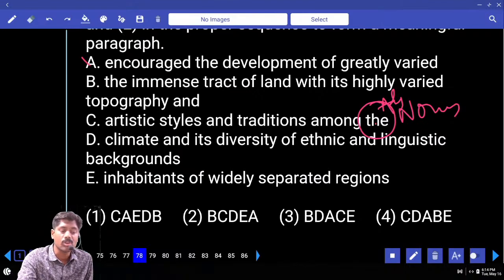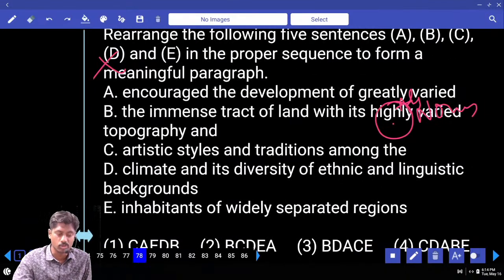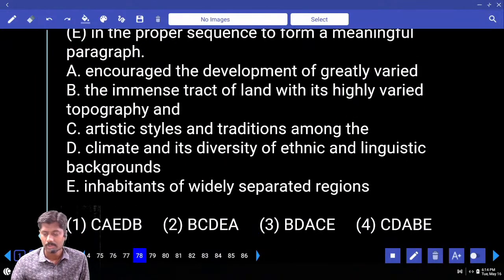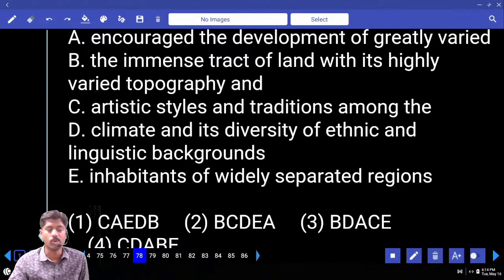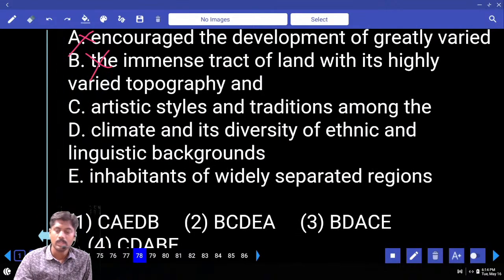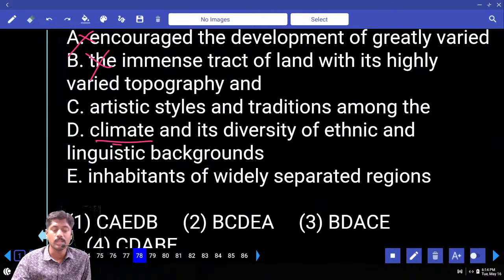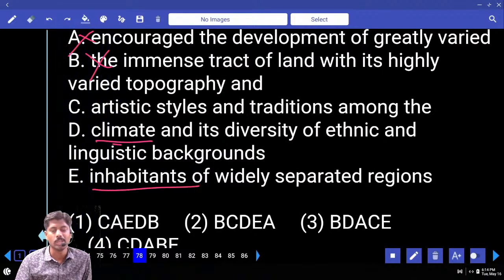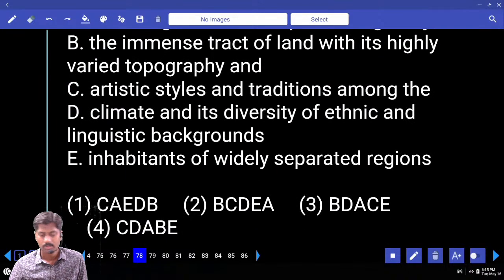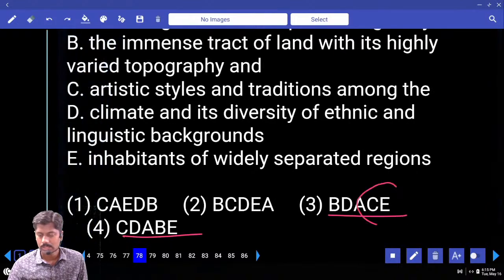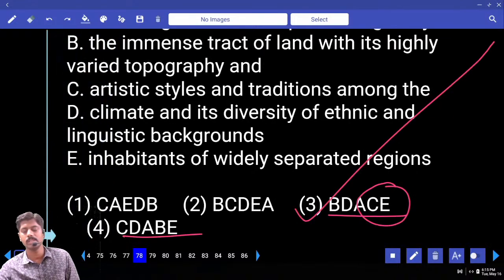The encouraged, wrong. The and the, not possible. The climate, okay. The inhabitants, okay. Traditions among climate, wrong. Traditions among inhabitants, correct. Wherever C is there, that can be the answer. Answer third option, B, D, A, C.